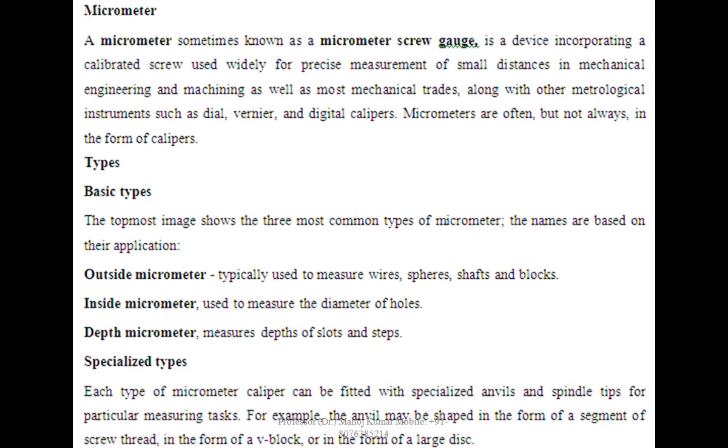Micrometer. A micrometer, sometimes known as the micrometer screw gauge, is a device incorporating a calibrated screw used widely for the precision measurement of small distances in mechanical engineering and machining, as well as most mechanical trades. Along with other metrological instruments such as the dial, vernier, and dial caliper, micrometers are not always in the form of calipers.